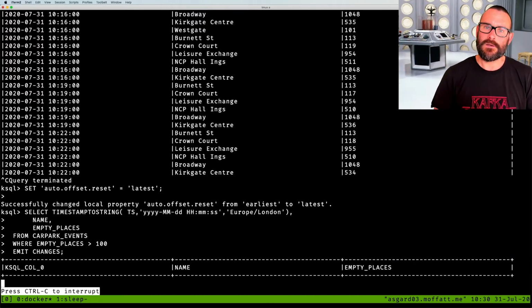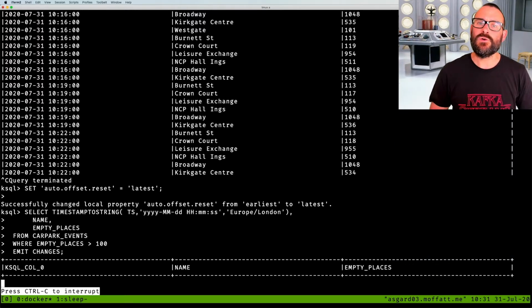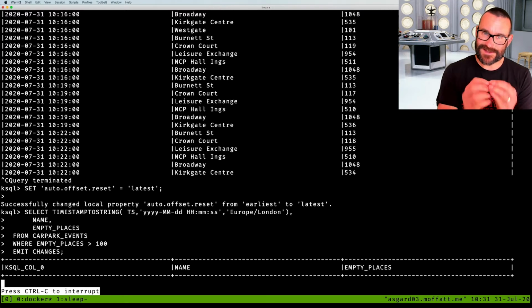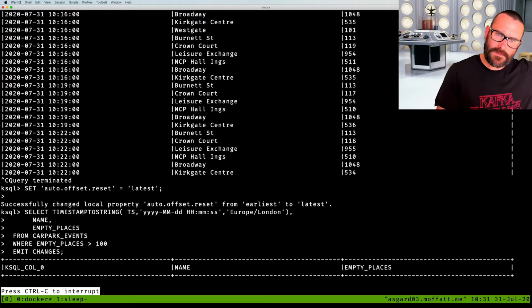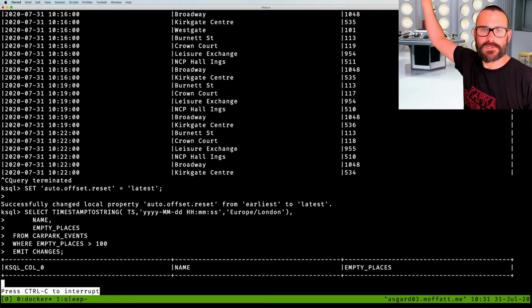The second one we're going to do is, I would like to know how many spaces are available at a specific car park now. I would like to do a key value lookup. I would like to take this stream of events and do a lookup against that. And with ksqlDB, and this is where the DB bit of the name comes in, you can actually materialize that state within it itself. We don't have to take a stream of events and shove it down to another data store somewhere else.